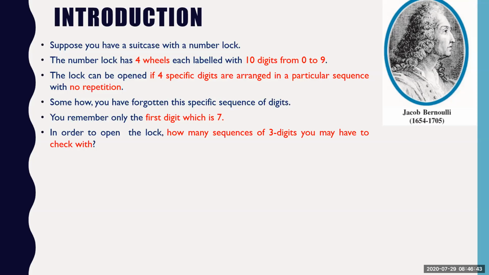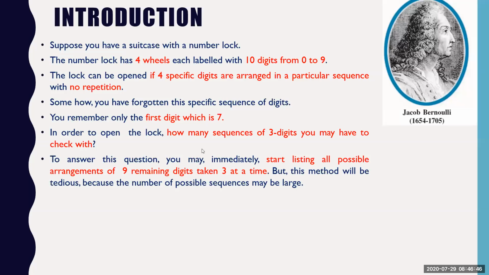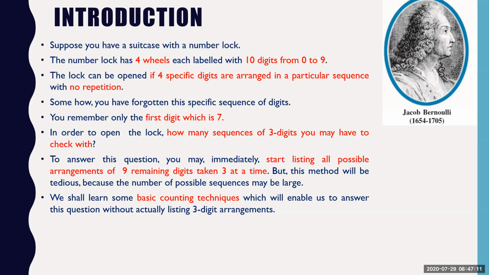And we will answer this question a bit further on, but why I've taken this example is for this reason. You may definitely start with the possible arrangements of 9 digits taken 3 at a time. So I'm talking about the permutation of 9 digits taken 3 at a time. But this method will be tedious because the number of possibilities is very large. So that is why we shall learn about basic counting techniques, which will enable us to answer this question without actually listing all the arrangements.